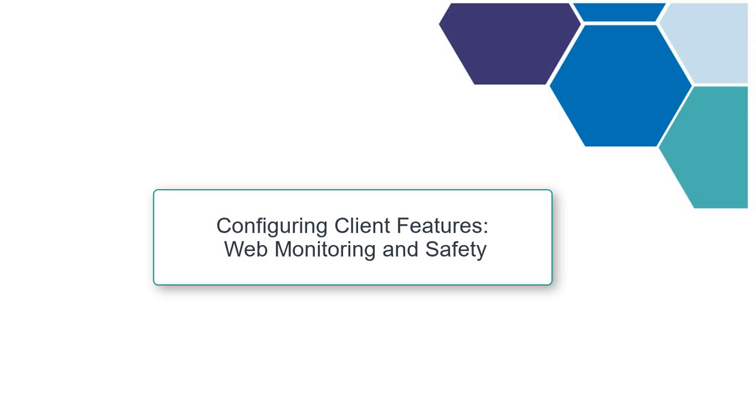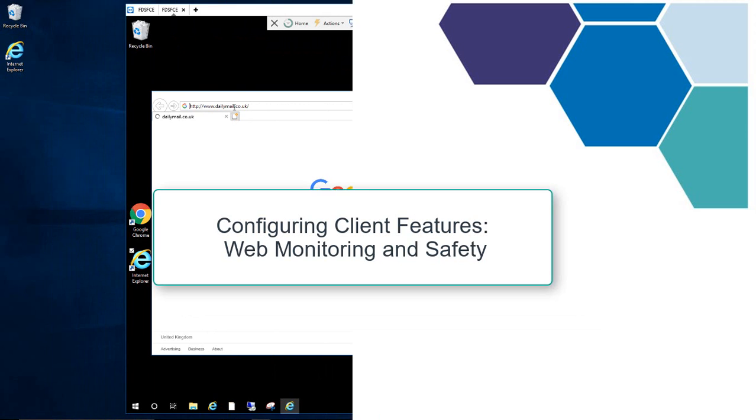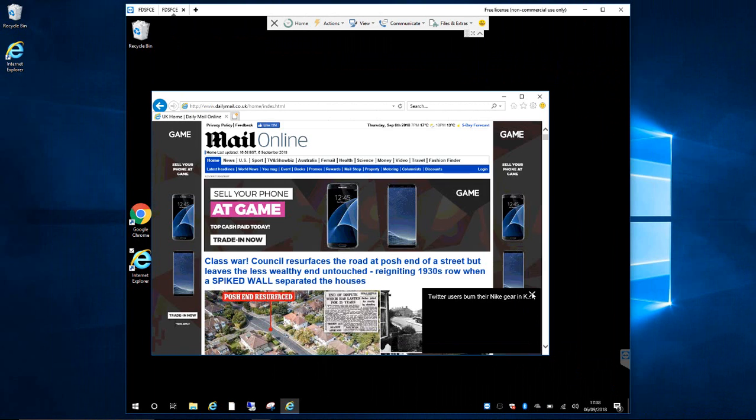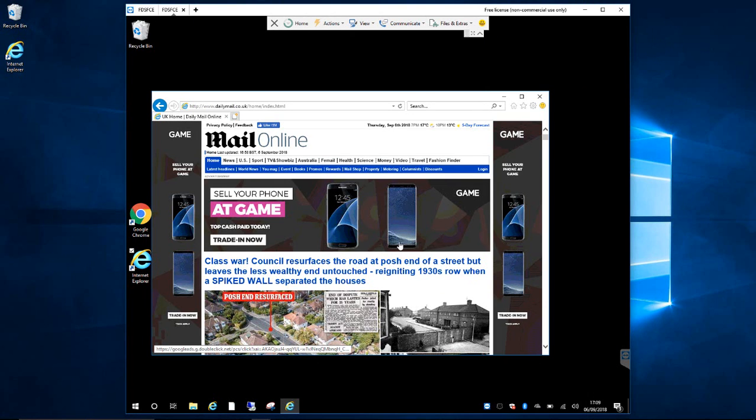In this section we're going to cover using monitoring setup to change configuration settings for the web monitoring and safety features of Radar used by specific groups. Radar web monitoring and safety features can be used to control the type of internet content to which a user has access during their session.